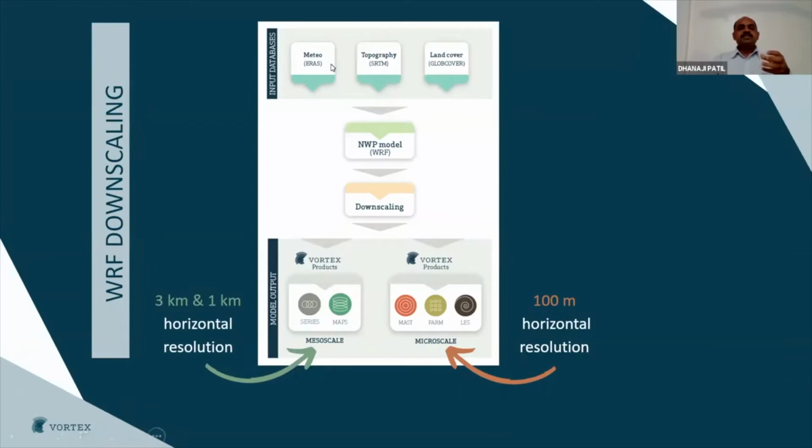We ingest all this coarse resolution information into WRF, and we run WRF to downscale this macro scale information to mesoscale and till microscale level. In mesoscale, we are delivering products at 3 kilometer and 1 kilometer resolution: hourly time series data, then wind maps at 3 and 1 kilometer resolution. In microscale, we are offering virtual mast. The output will be wind distribution TAB files, then the high resolution WRG files from the farm, and LES 10 minutes time series data. In today's session, we will be discussing these mesoscale and microscale products in a bit more detail.